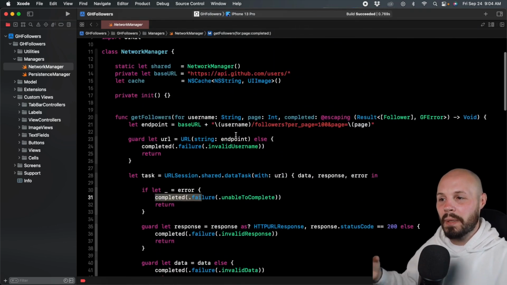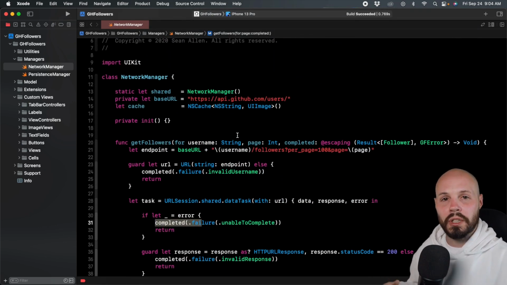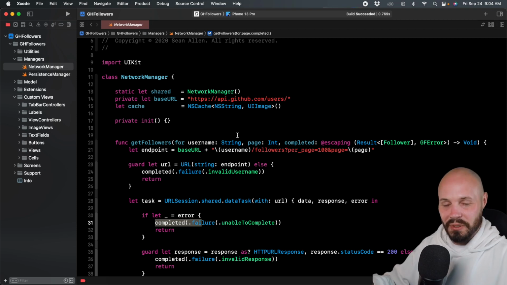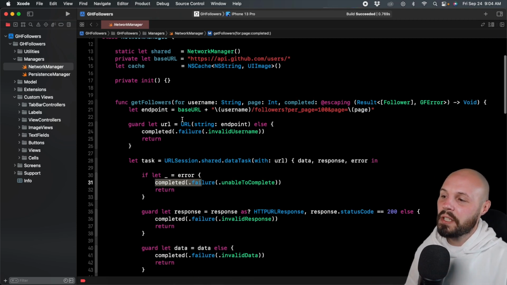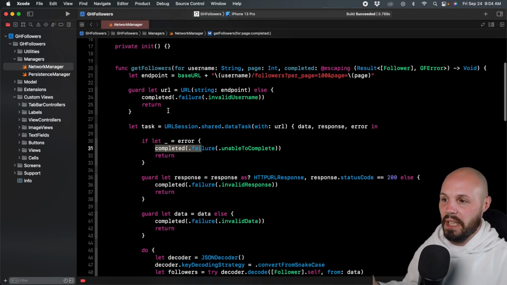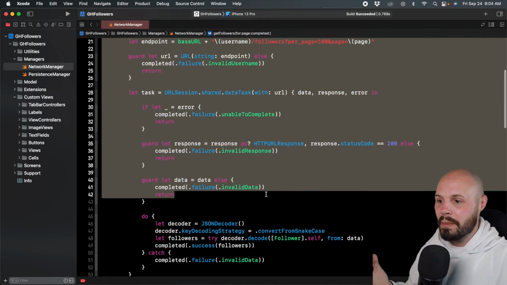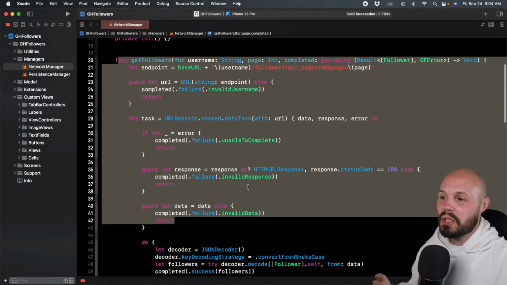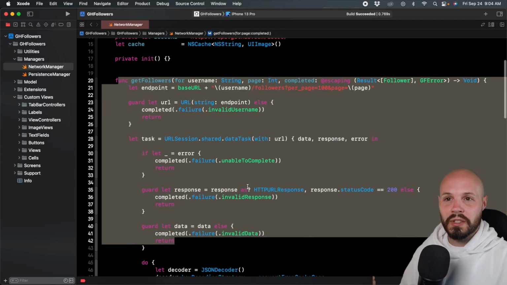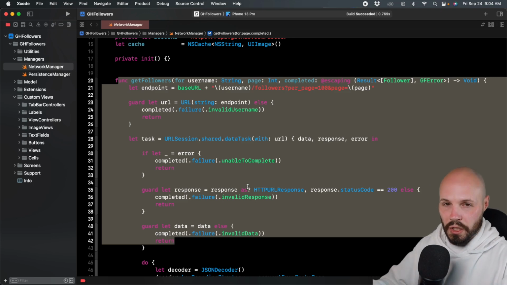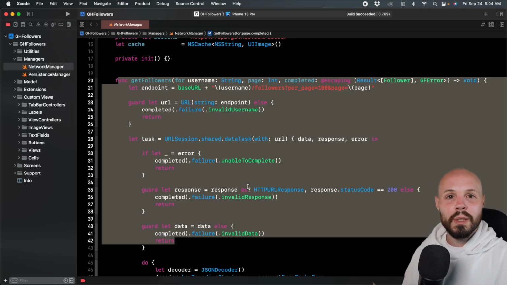So backing up big picture again, the purpose of this new concurrency system, well, maybe purpose is too strong of a word, but a couple benefits of the new concurrency system, because there's a lot going on, is that it's going to make your code easier to understand, right? All this code, as you know, maybe you were learning network calls for the first time, it is quite confusing. So one is to make the code easier to understand by implementing structured concurrency, whereas this is unstructured. We'll talk about that later, but that's a big thing. So anyway, the code is going to be easier to use.